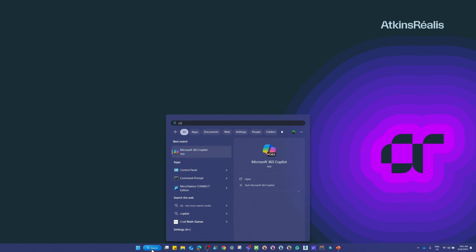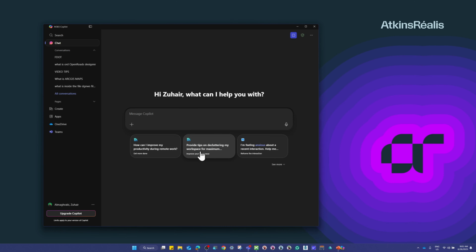The other way, which is my favorite, is if you just go to your search in Windows and just type Copilot, and it's going to be a standalone app. I like it as a standalone app, which I usually just pin so I don't lose it. It's already here. Whenever I need anything, I just come here and start asking it questions. You see, close it, it will also come back.